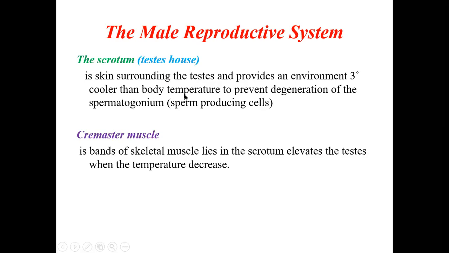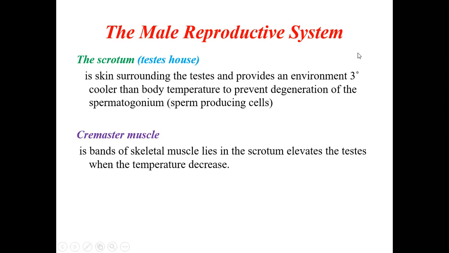As you know, the production of sperms needs a temperature lower than the body temperature. That's why the testes are outside the body in the scrotum, which brings the temperature of the testis 3 to 5 degrees lower than the body temperature and prevents degeneration of the spermatogonium.